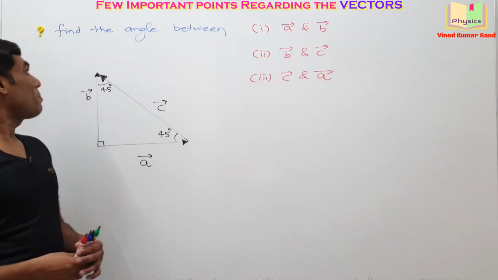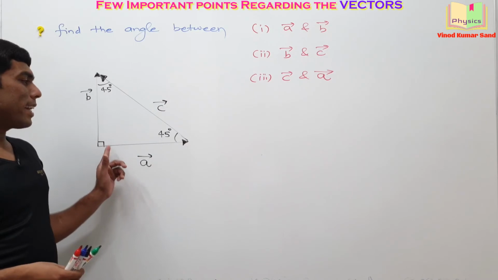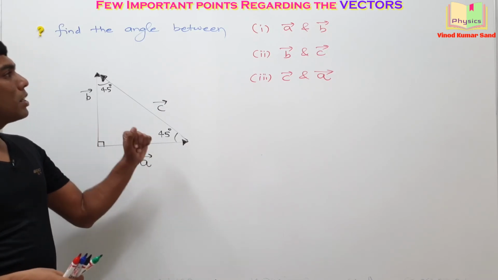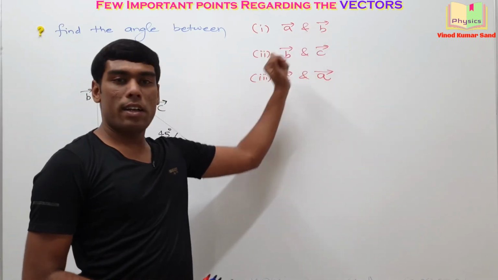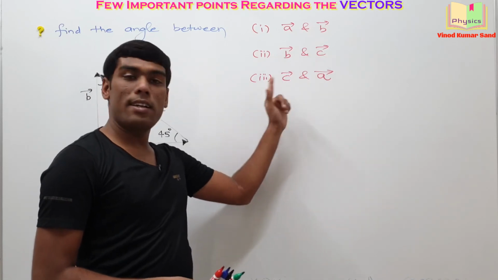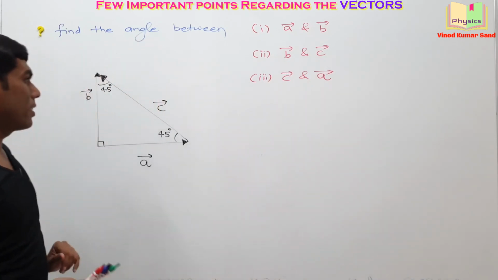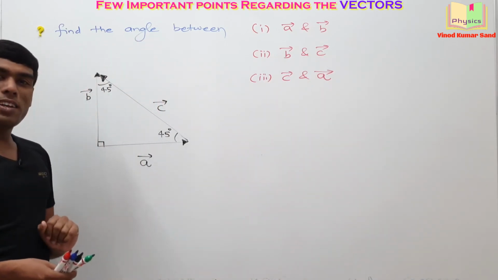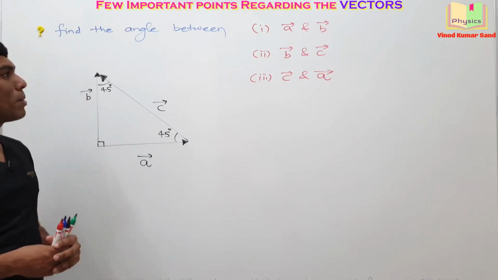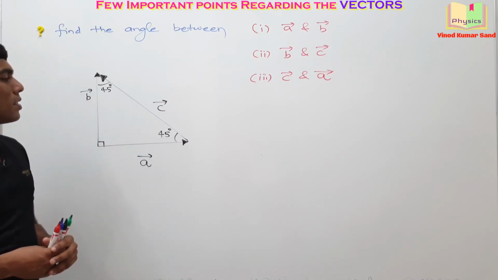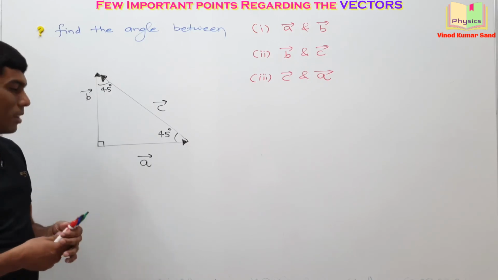Here is the next example. We have a right angled triangle and we need to obtain the angle between A vector and B vector, B vector and C vector, and C vector and A vector. You can pause here and give it a try. It's a pretty simple question. I'm solving it on the board.